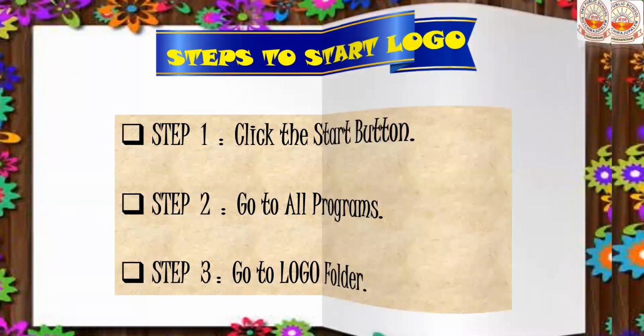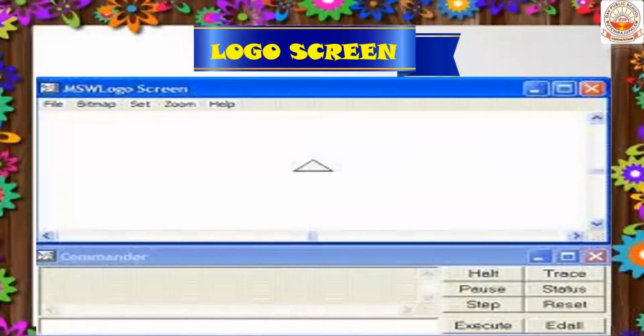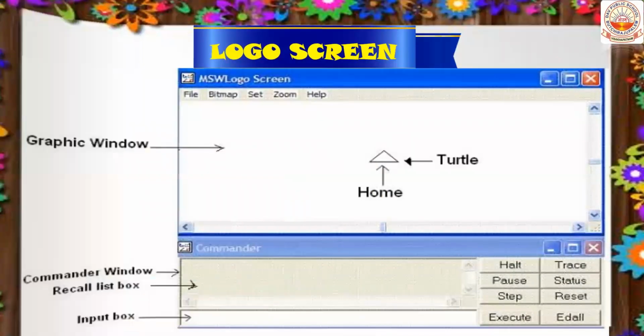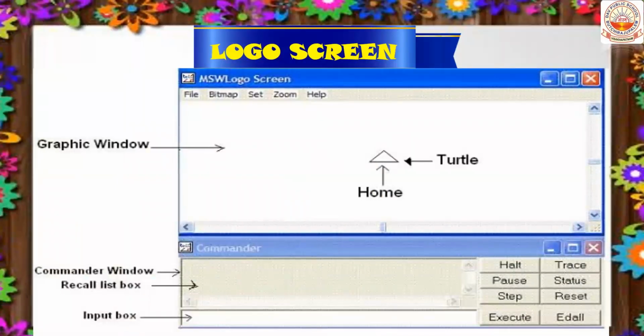Now after that, you can see this type of screen. This type of screen will be displayed. Okay, children. This is called the Logo screen. Let us see the parts. The Logo screen is divided into two parts, children. The first one is the graphics window and the second part is the commander window.